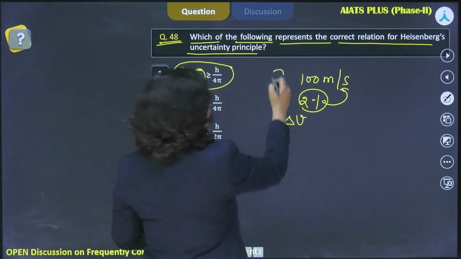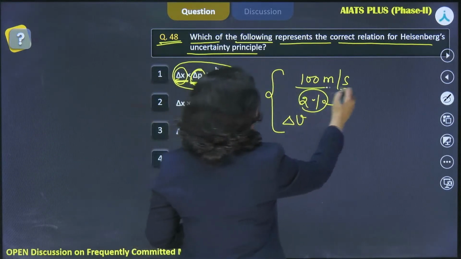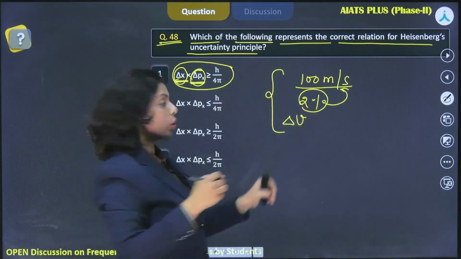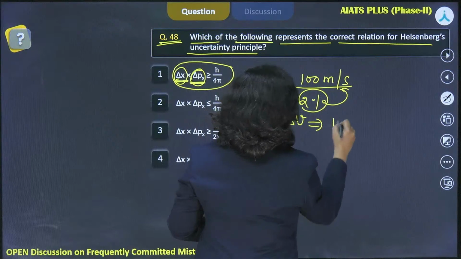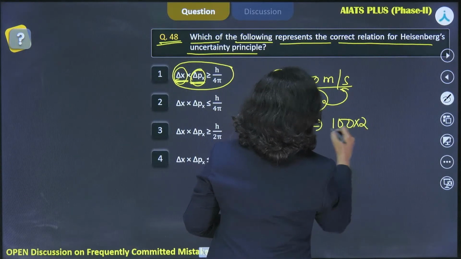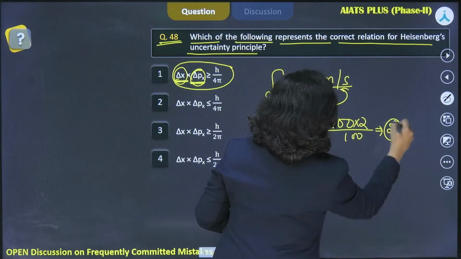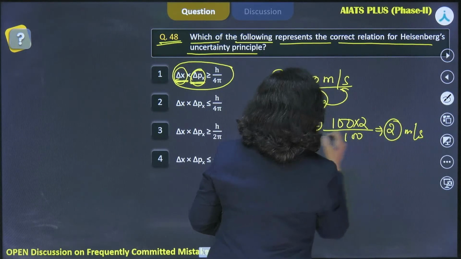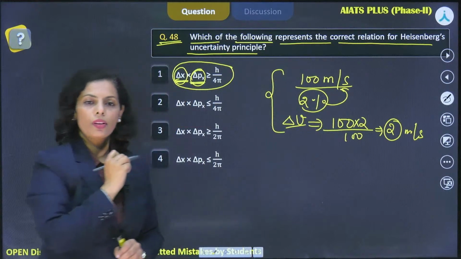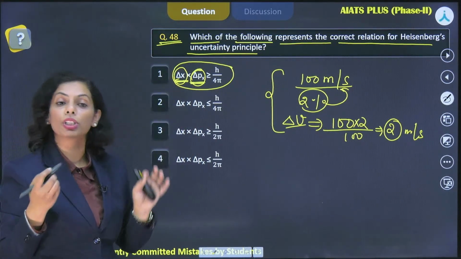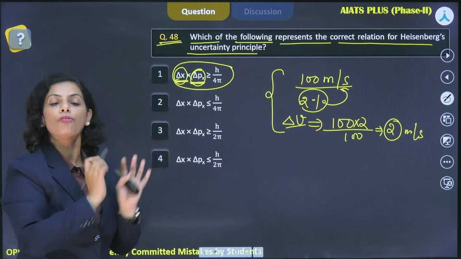Now, what I was asking here: suppose 100 meter per second is the velocity given and its uncertainty is 2%, then what would be delta V? This would be 100 into 2 by 100, right? So the uncertainty is 2 meter per second, that you will be taking. Delta V would be 2 here, right? So this way you can proceed. You can find out the uncertainty in position as well by just applying the formula.